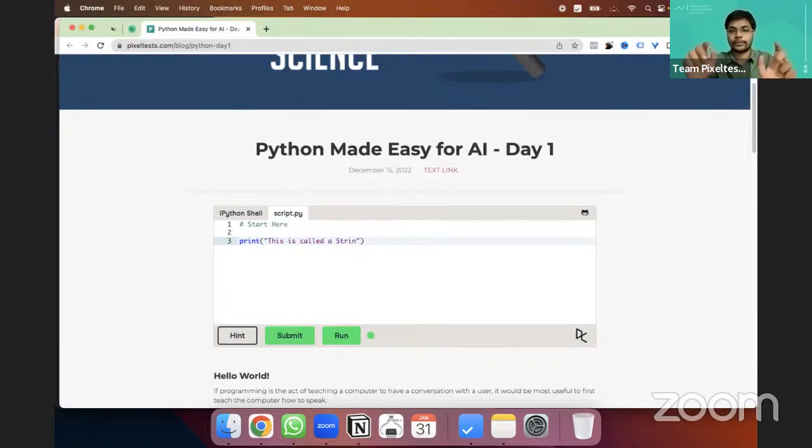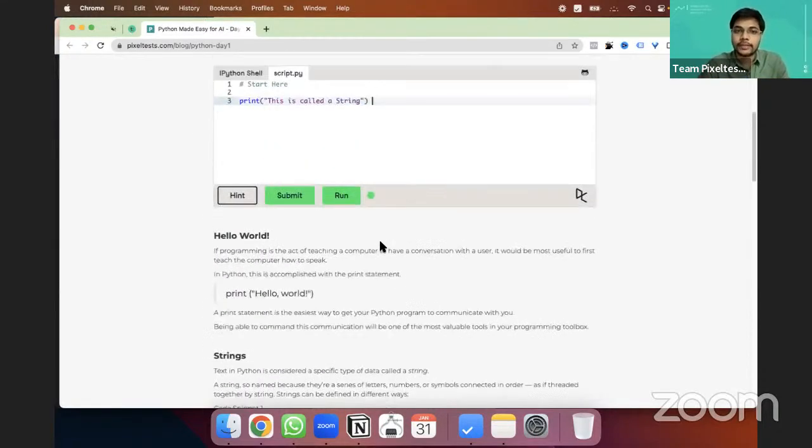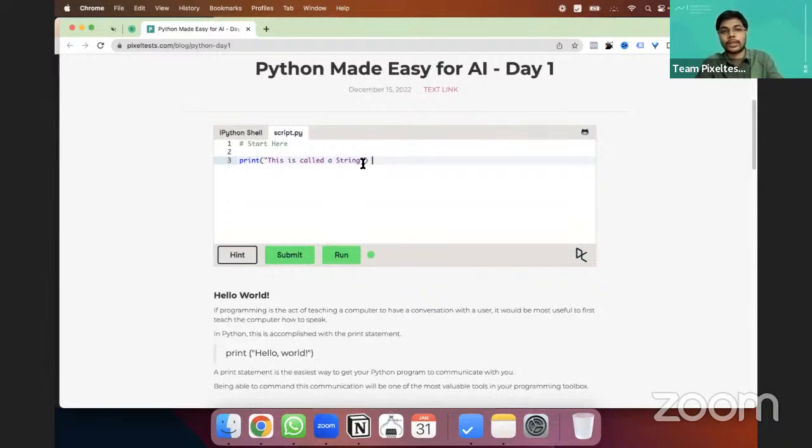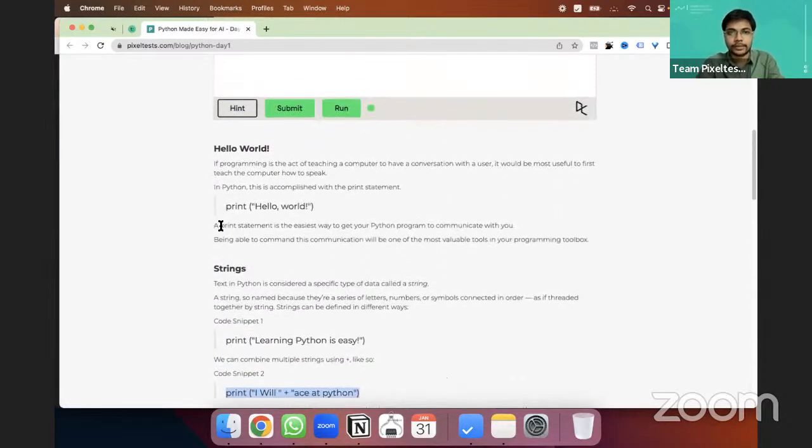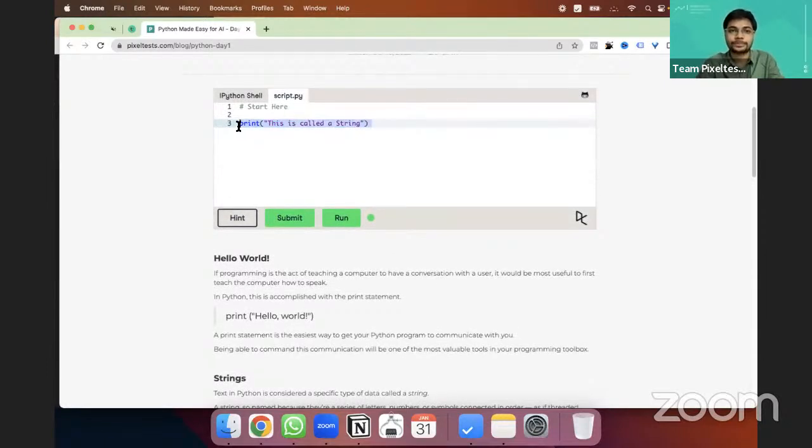String. So whenever you put anything between double quotes, it becomes a string. So what are a few properties of string? We'll learn about that. Now if you see, there is another small code snippet here. I'm going to use it.